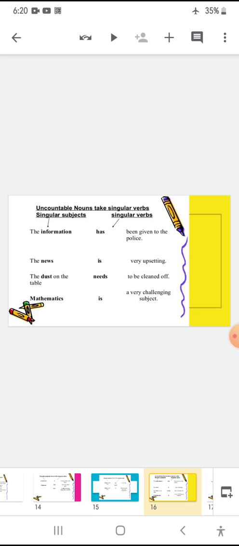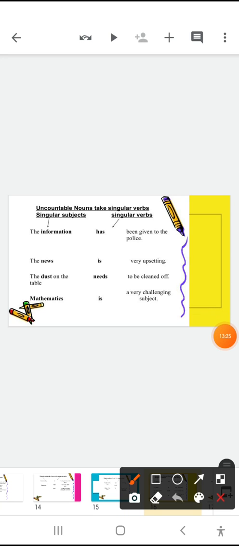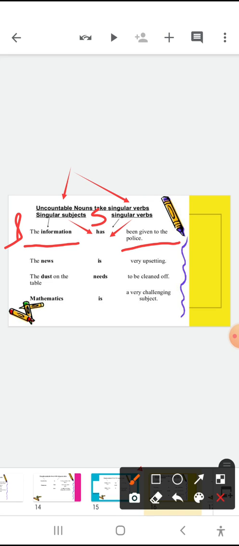Now, one more important point: when we talk about uncountable nouns, they also take singular verbs. Singular subjects and singular verbs. For example, "The information dash been given to the police." Now what will be the verb? As it is singular, the verb will also be singular. The information has been given.